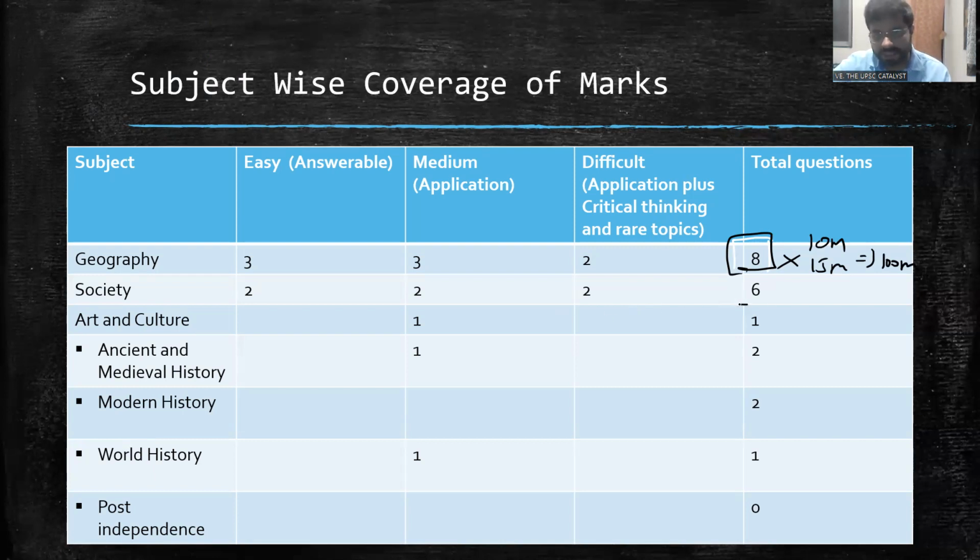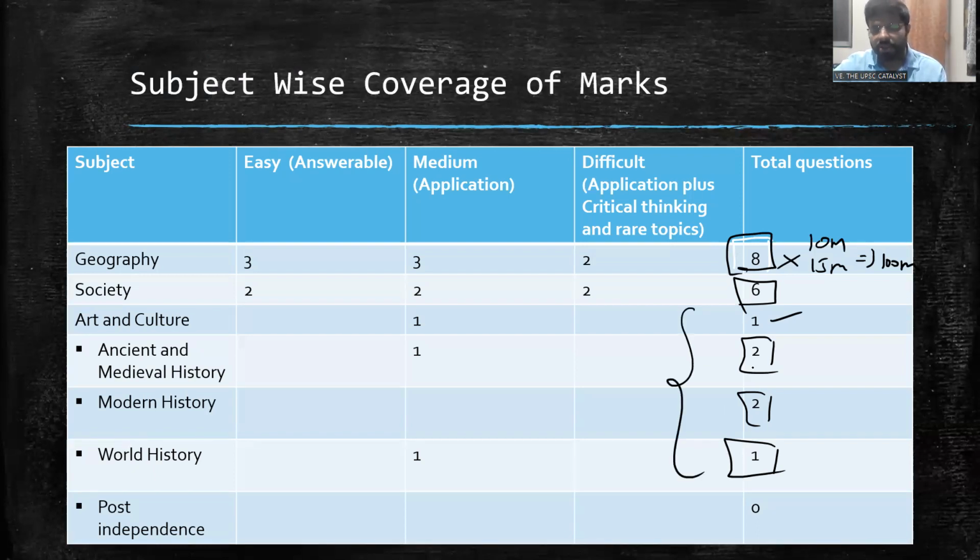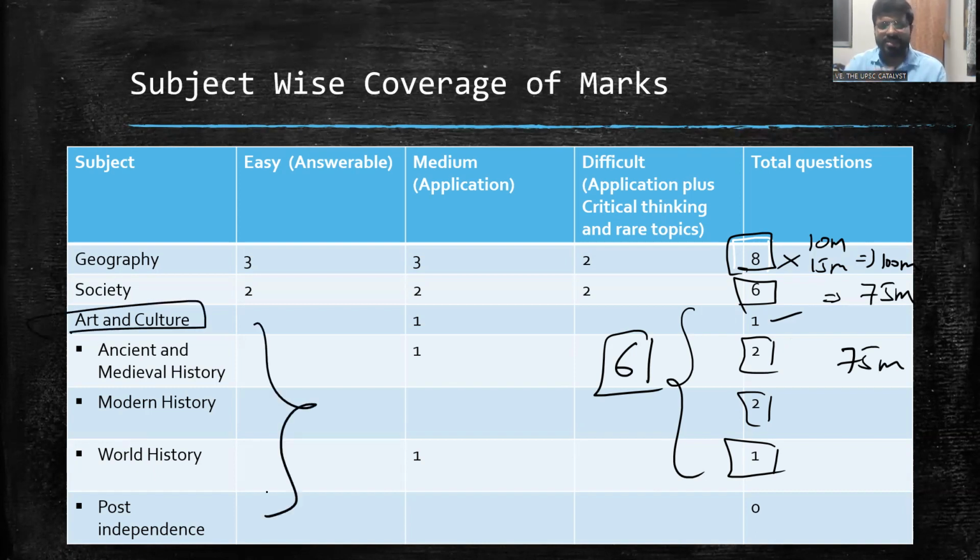You can see society has been asked around 6 questions, art and culture 1, ancient medieval history 2, modern history 2, world history 1. We can say overall, the history, art and culture together are covering around 6 questions, society around 6. So this would be covering around 75 marks and this would be covering around 75 marks. Of course, you all know the divisions of art and culture and the history, it segregates into multiple things.